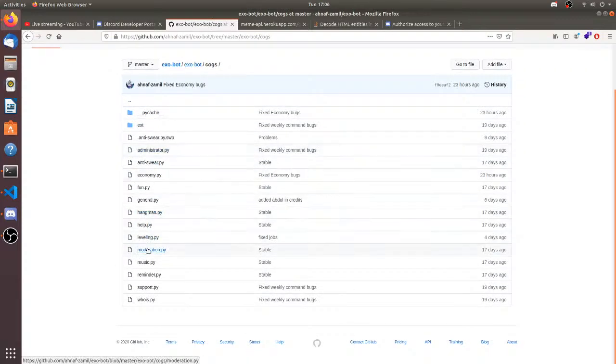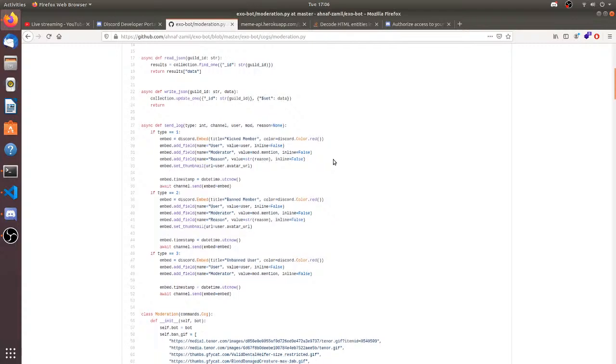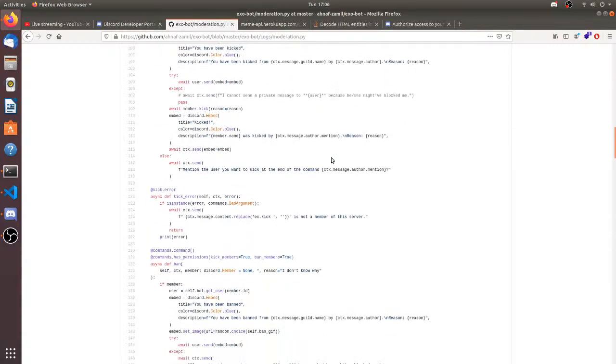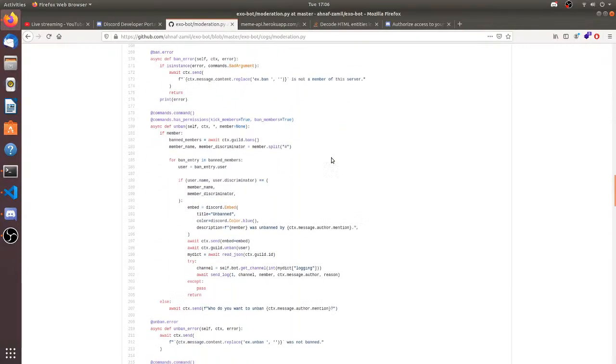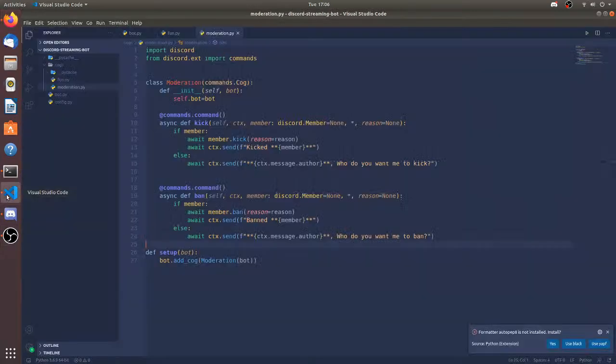So you guys are not going to be finding this in this link because it's a private repository. So moderation. What was the ban command? It's a bit complicated, but really you're just getting ban members from ctx.guild.bans, and then per ban entry in ban members, user, if user.name equals member name and member discriminator, unban user. Yeah, that's easy. I forgot how to do it, so basically that's the issue.